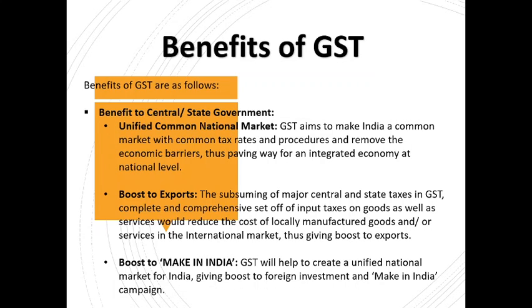It is because the Chinese products are cheaper, and people obviously go to the option where they have to shell out less money. So since GST has subsumed, as we learned, the list of various central and state taxes which GST has absorbed and completely eradicated, there is no double taxation, and traders and manufacturers are able, subject to some conditions, but more or less, to get a proper set off of input taxes on goods and services that they use in the production of that product or service.